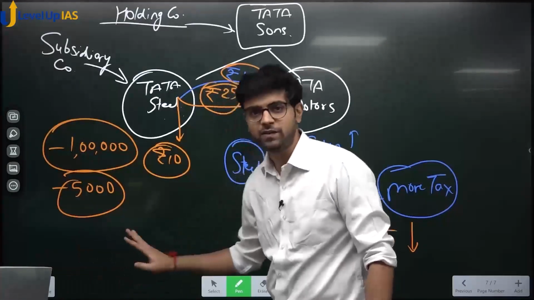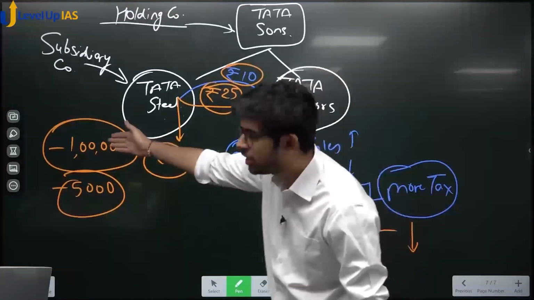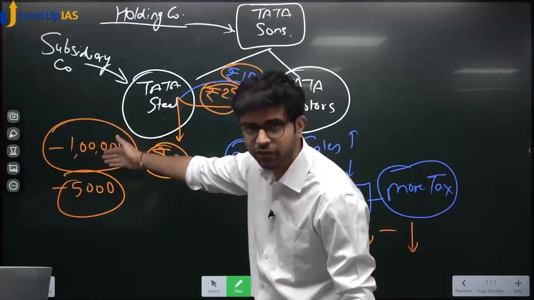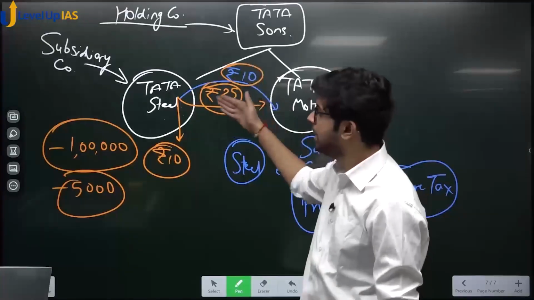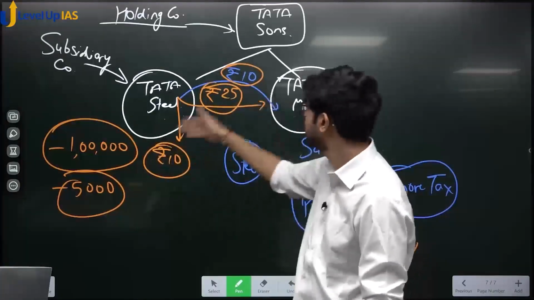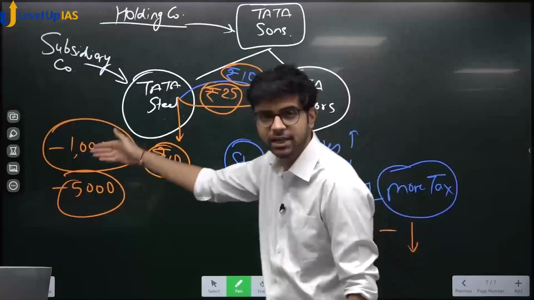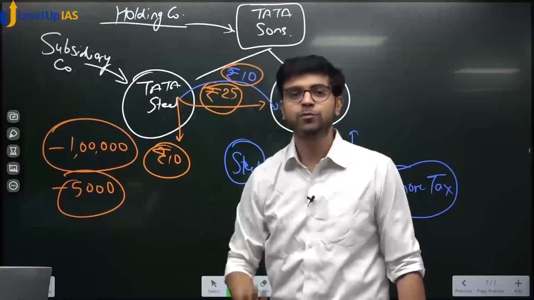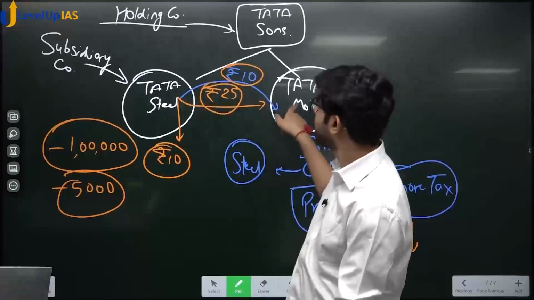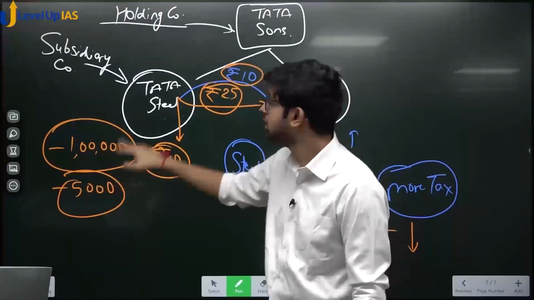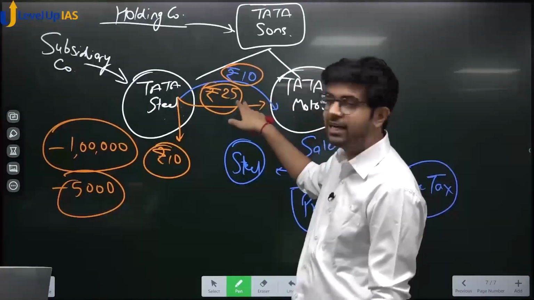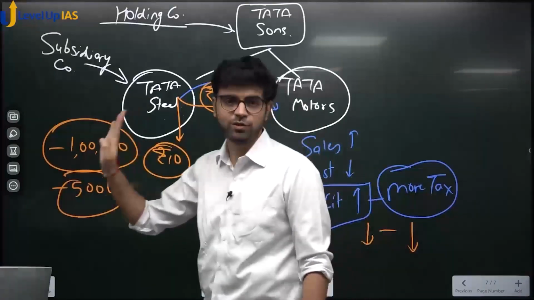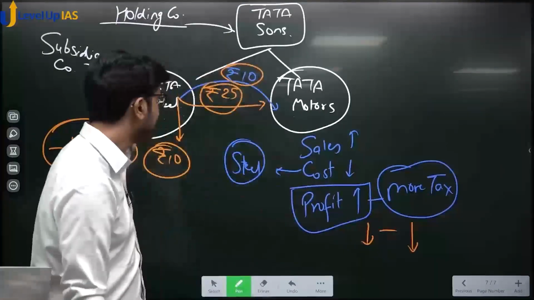After zero, income tax will come, saying sir, you are earning profit. Now you are earning a loss of 1 lakh. Due to this 10 becoming 25, your loss reduces to 5,000 because you are selling at a high price. Your profit is increasing, which means your loss is reducing. But then stop here. Show 5,000 loss. Last year when you sold at 10 rupees, you had a 1 lakh loss. This year when you are selling at 25, you are showing a 5,000 loss. Still Tata Steel is not paying tax.